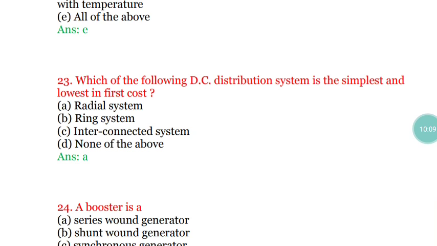Which of the following DC distribution systems is the simplest and lowest in first cost? Out of the following: radial system, ring system, interconnected system, and option D, none of the above. Which of the following DC distribution systems is the simplest and lowest in first cost? The correct answer is option A, that is the radial system. Option A will be your right answer.